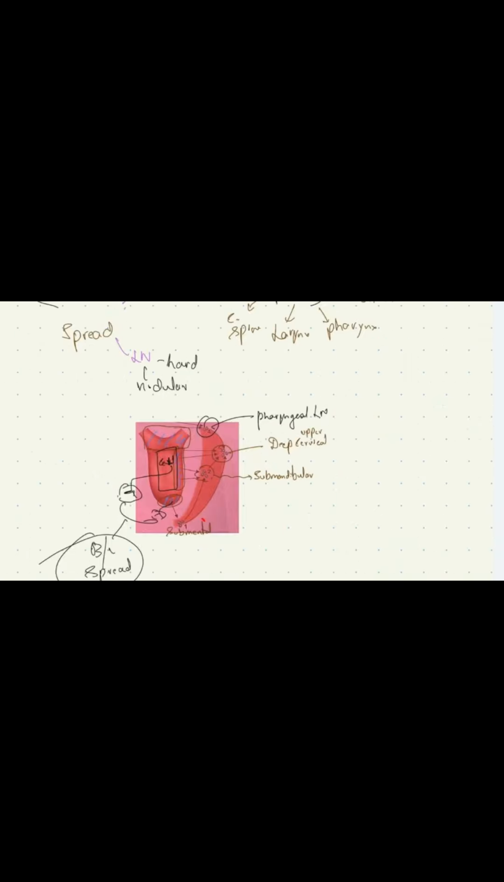For the lymph node spread, we saw it spread to the submental lymph nodes, submandibular lymph nodes, upper deep cervical lymph nodes, and pharyngeal group of lymph nodes. We saw the tip has bilateral spread to the contralateral side, and also the central part of the anterior one-third of the tongue will spread to contralateral lymph nodes.